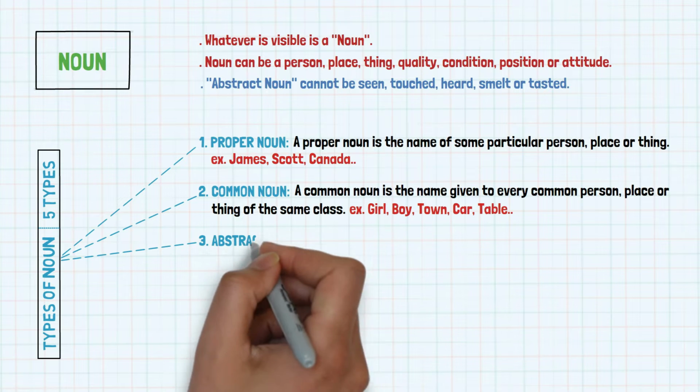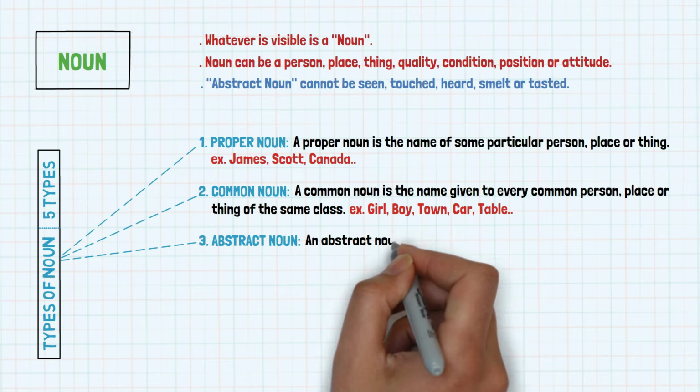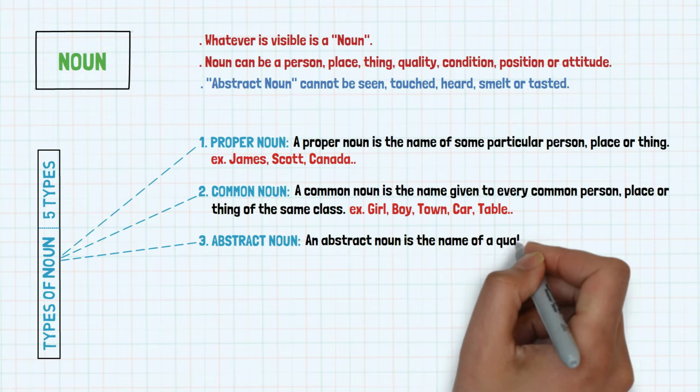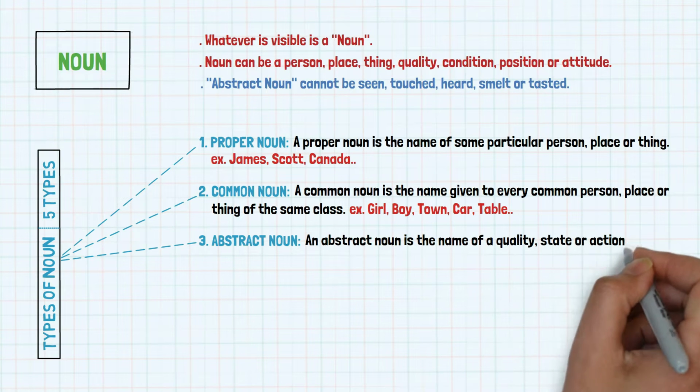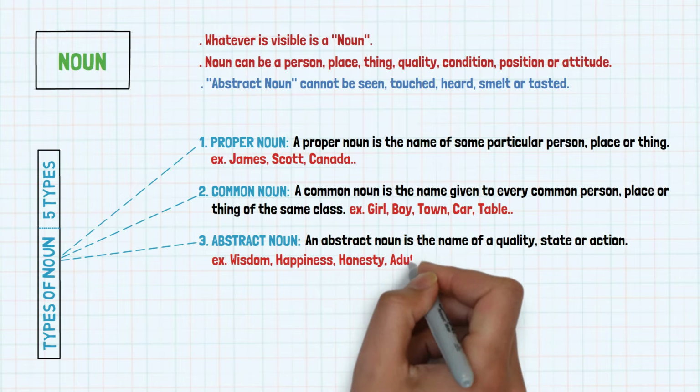3. Abstract noun. An abstract noun is the name of a quality, state, or action. Examples are wisdom, happiness, honesty, adulthood, etc.